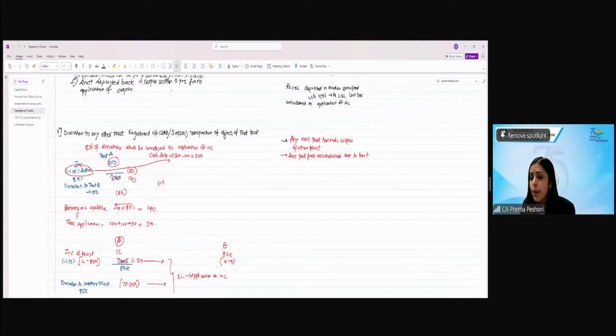And any amount paid towards the corpus of other trust or any amount paid from the accumulated amount to the trust will not be considered as the application of income. Are we getting it? Yes.